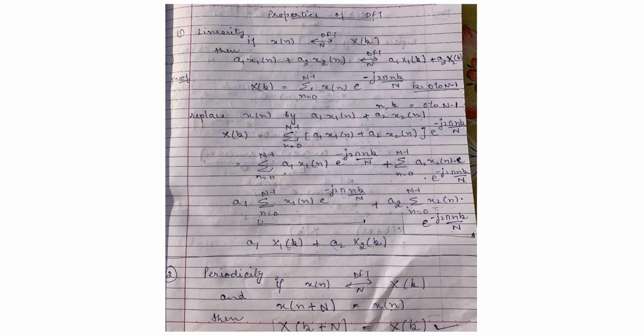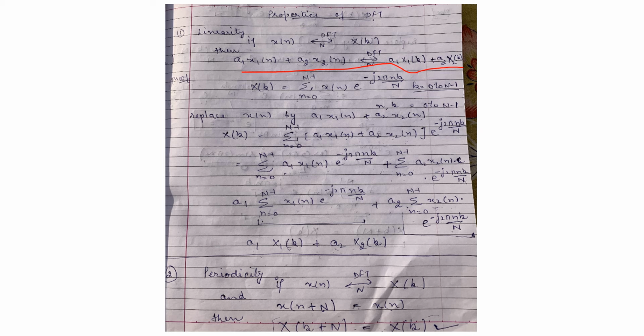The statement of linearity property is: if N-point DFT of sequence x(n) is X(k), then DFT of a1 x1(n) plus a2 x2(n) will be equal to a1 X1(k) plus a2 X2(k). This is the statement of DFT linearity property.